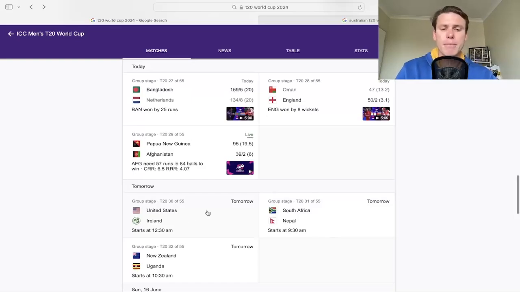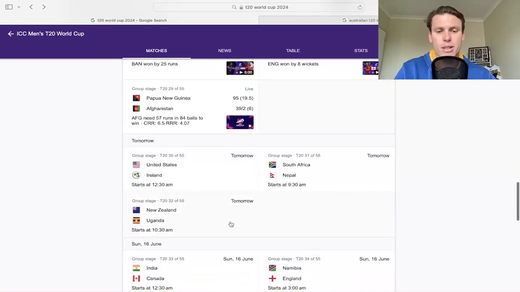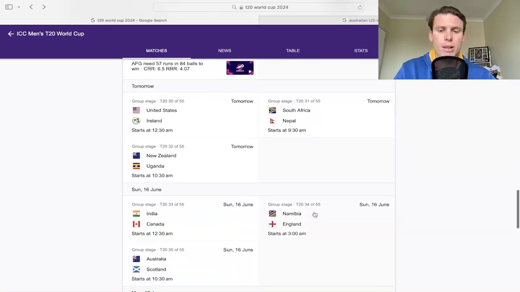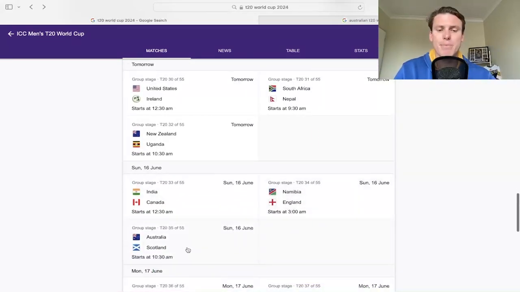So very important matchup. USA play Ireland, so if they win that one, they'll confirm their spot in the secondary group stage. New Zealand have to win tomorrow and win well. South Africa, then Paul, that game is less important, obviously, with South Africa through. Australia plays Scotland, and that will be on Sunday at 10:30 a.m. So yeah, check that out there as well.